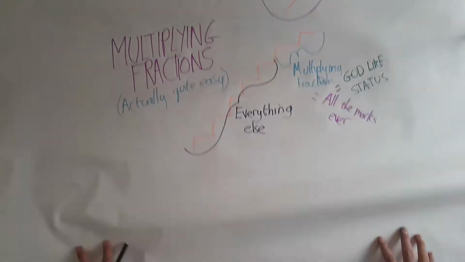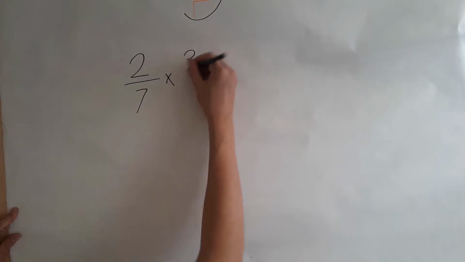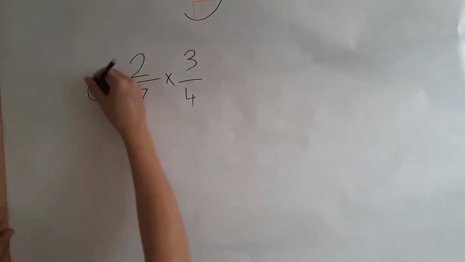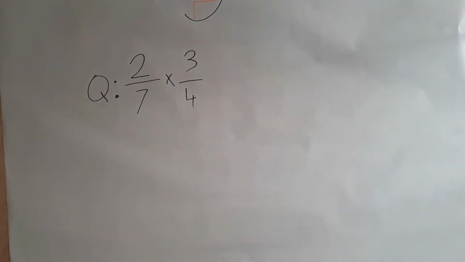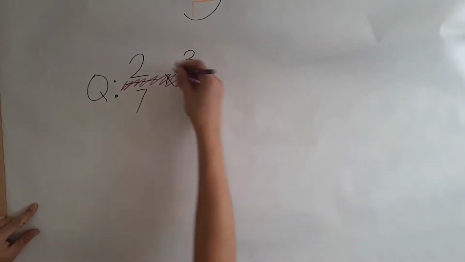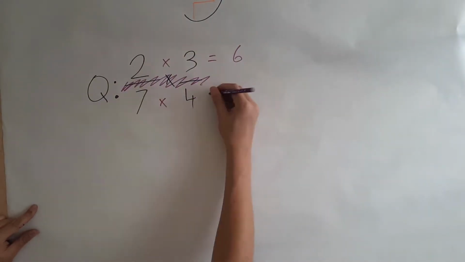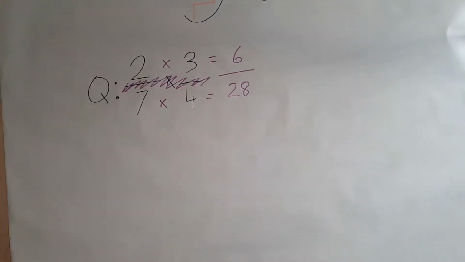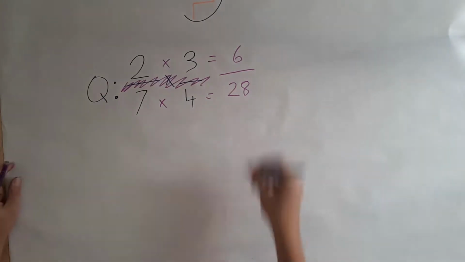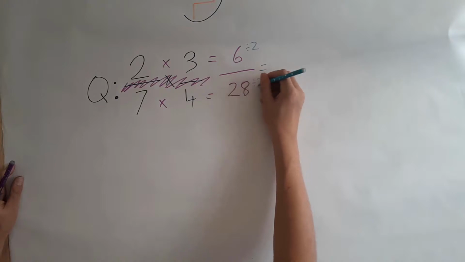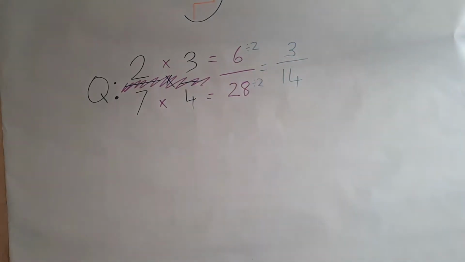Multiplying is incredibly easy, as if we have a question such as 2/7 times 3/4, we're going to pretend it's not a fraction question at all. We're going to do 2 times 3, and then we're going to do 7 times 4, resulting in 6 and 28. We're going to then just remember it's a fraction question and draw a little line there. Once we cancel this down, as we should always do, we get a final answer of 3/14.